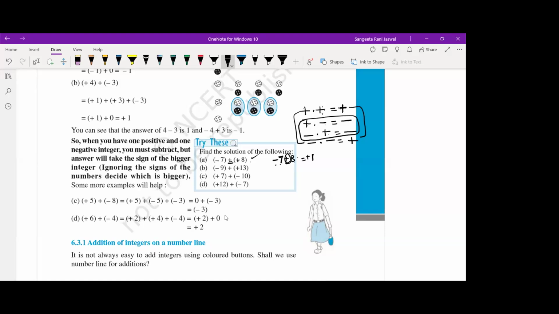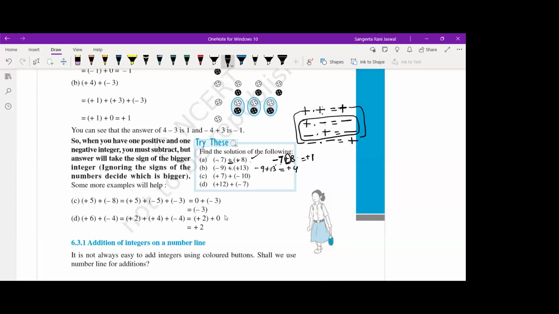Okay, ma'am. Understood, ma'am. Same way here. Minus into minus is plus. So it becomes -9 plus 13. 13 minus 9 is 4. And what sign will you put for the answer? Plus sign for 4, of the bigger number. Plus 4. So that sign is plus. Right? Everyone, please understand carefully. Then I'll ask you some questions.